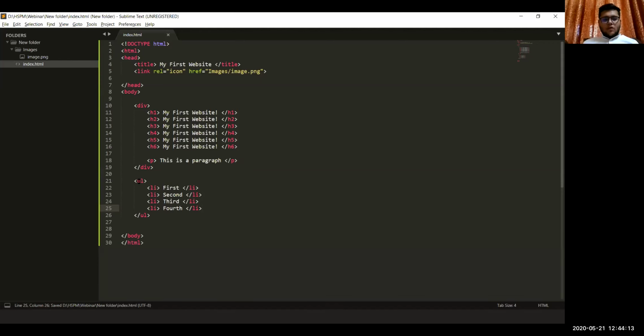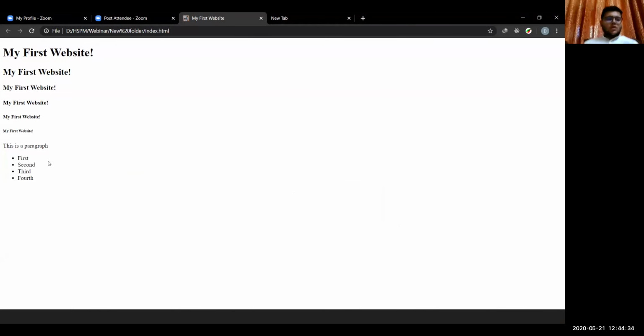What we did was start an unordered list tag and end it here. Then we used a list item tag and created our first list item, then second, then third, and then fourth. When we see the output on the browser, we'll see that this is an unordered list.